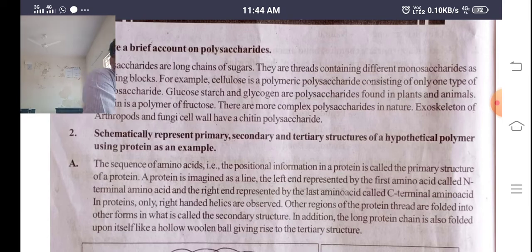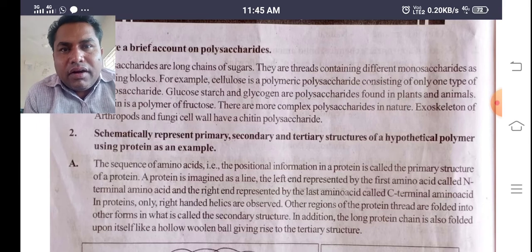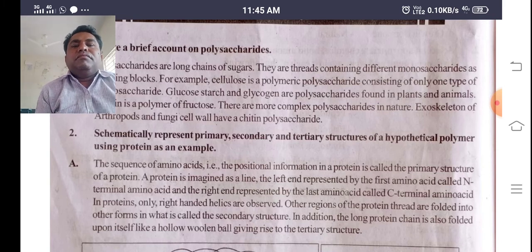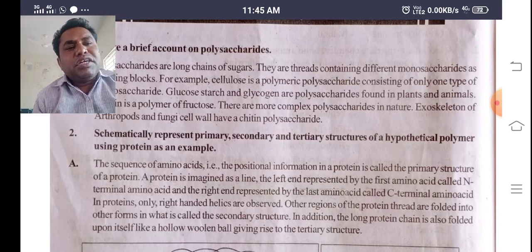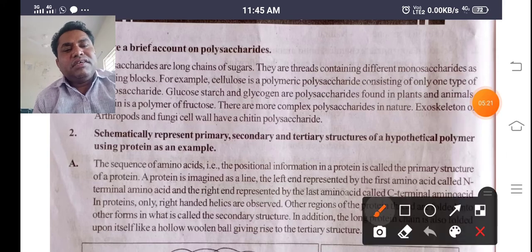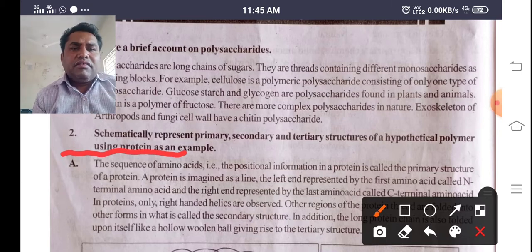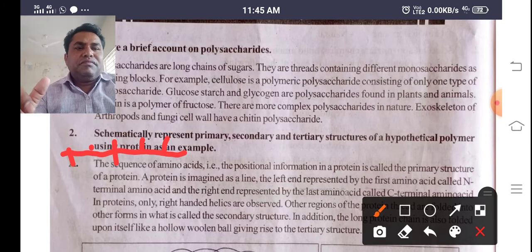proteins are made up of amino acids. The sequence of amino acids, the positional information in a protein, is called primary structure. The primary structure is generally a straight line. Here one amino acid, here one amino acid, like this they are present in a straight line. This structure is said to be the primary structure.